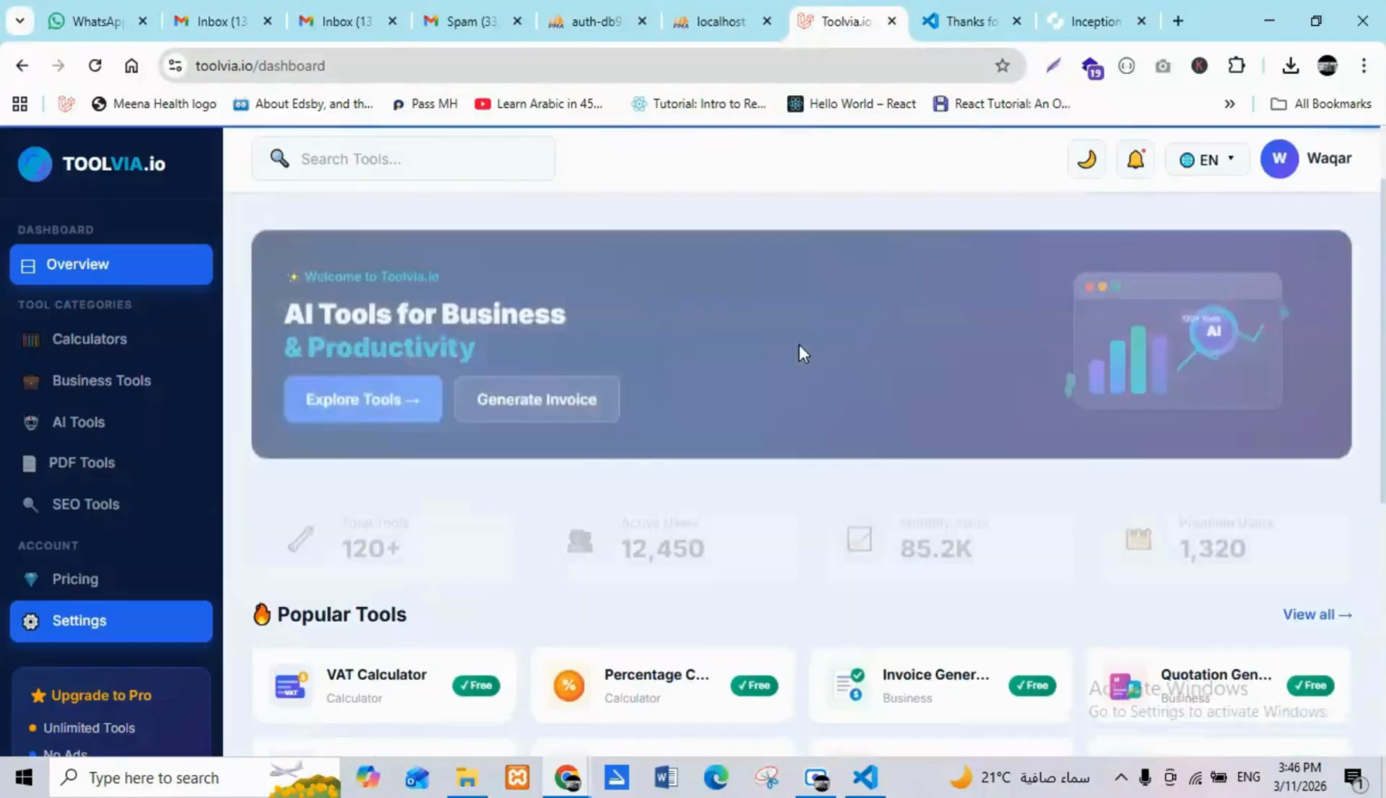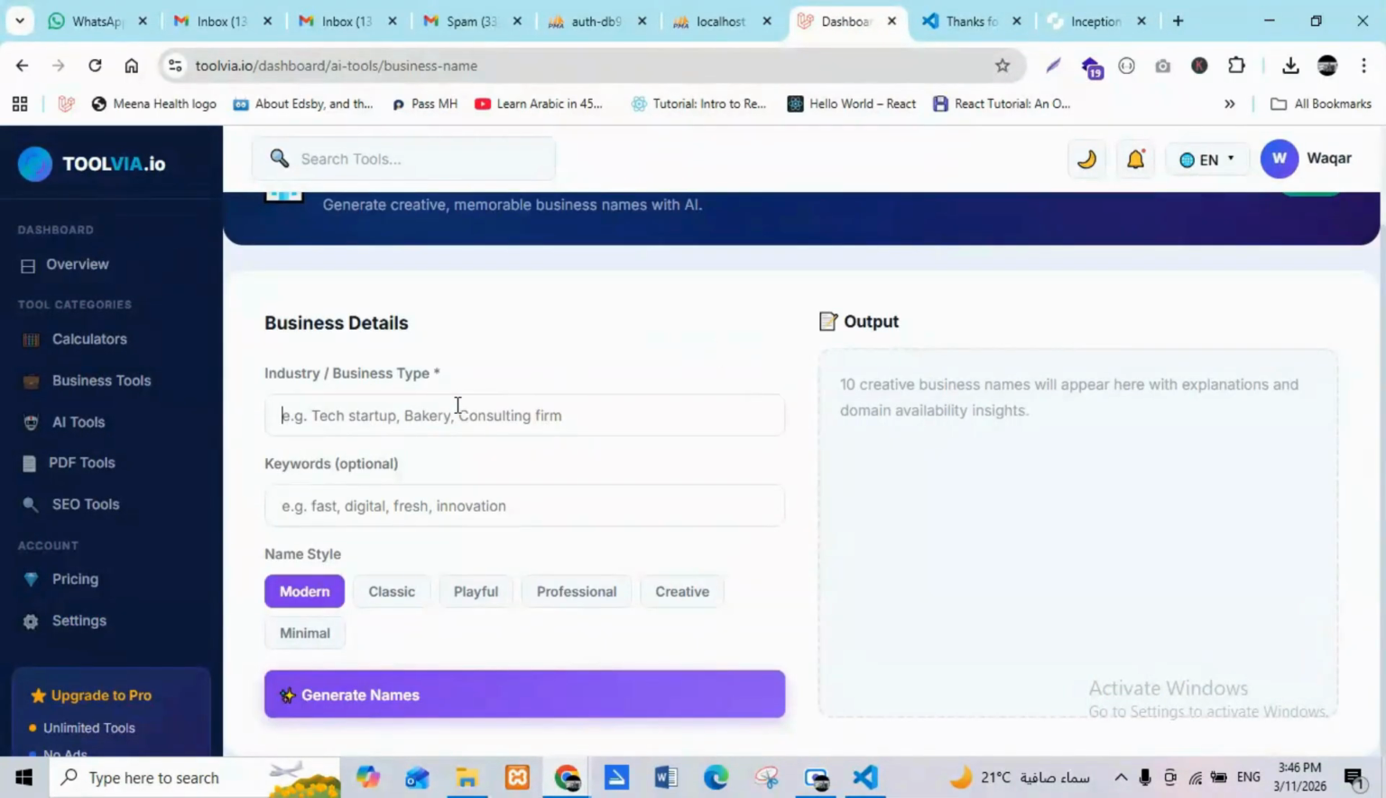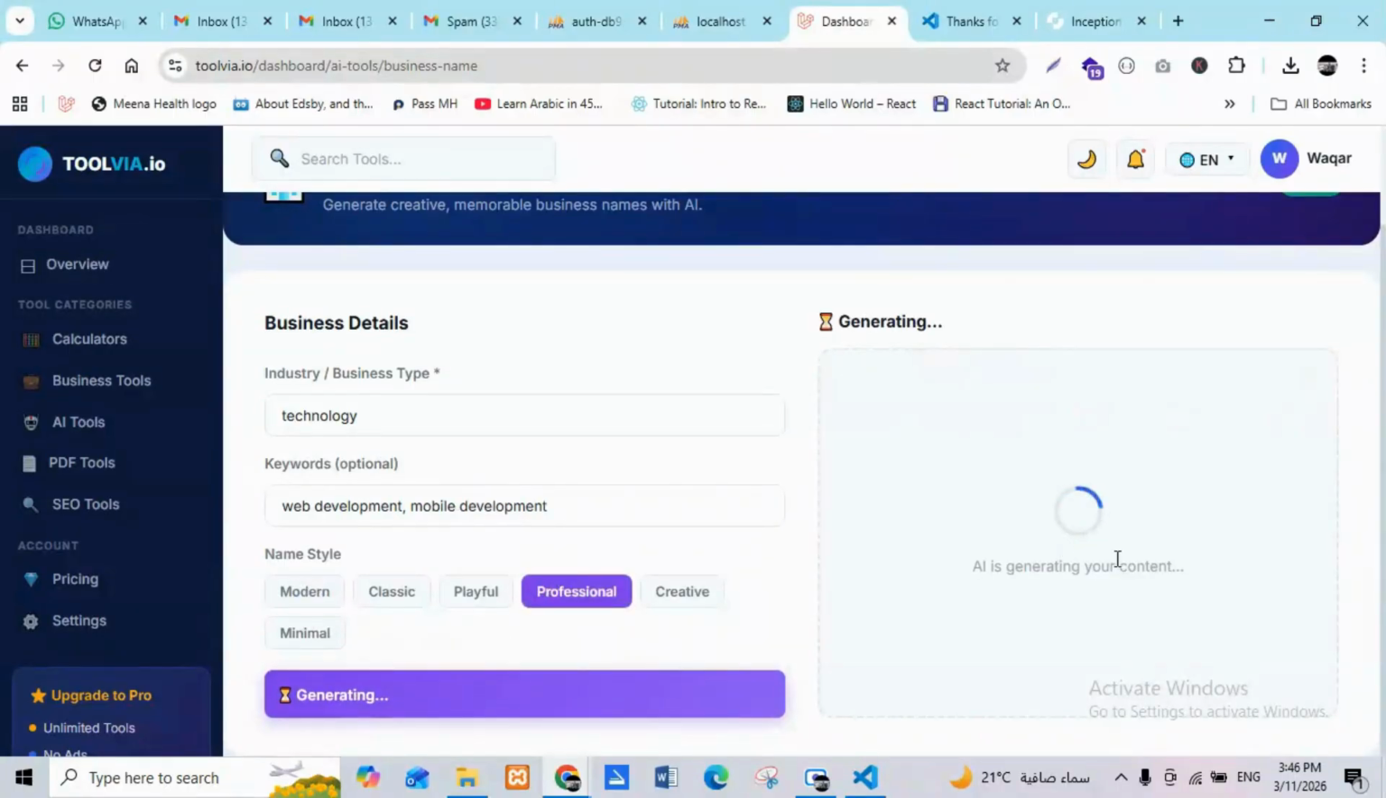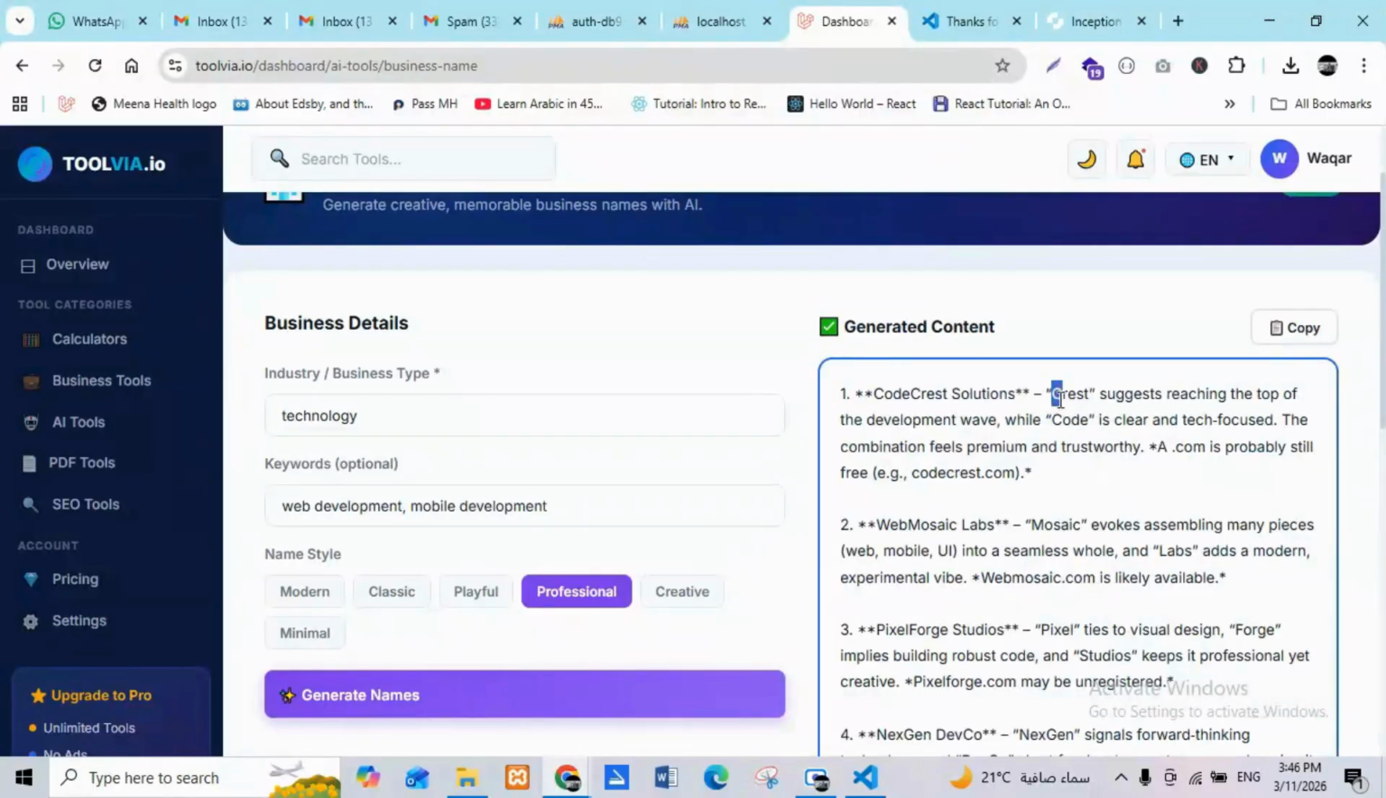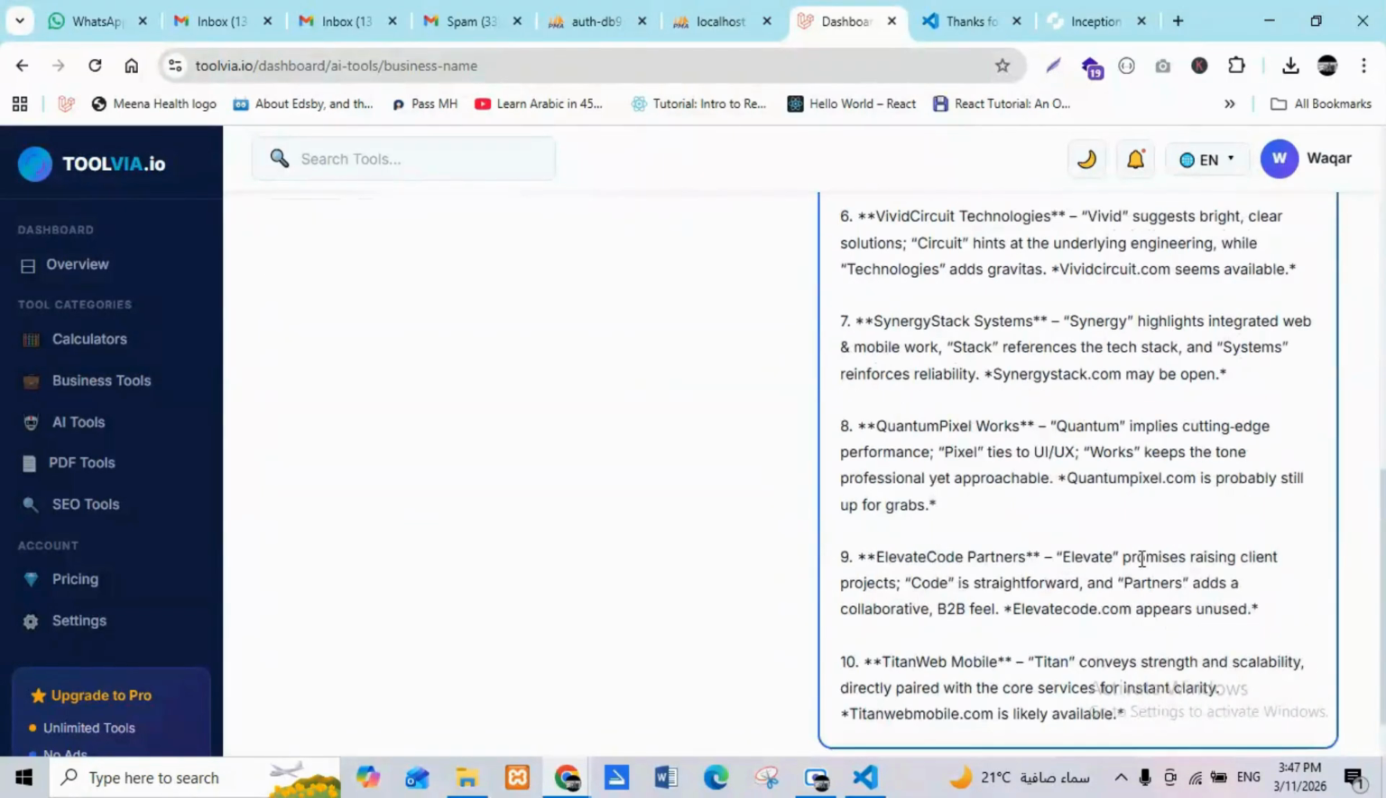Let me show you from my tools, which I use a lot in my business. For example, I write here that I have a technology company, with web development and mobile development. It will suggest a domain name and business name, for example a professional one. You will see it generates very quickly. See, it told you the business name and the domain name, and it will tell you whether it's available or free. Did you get the idea?